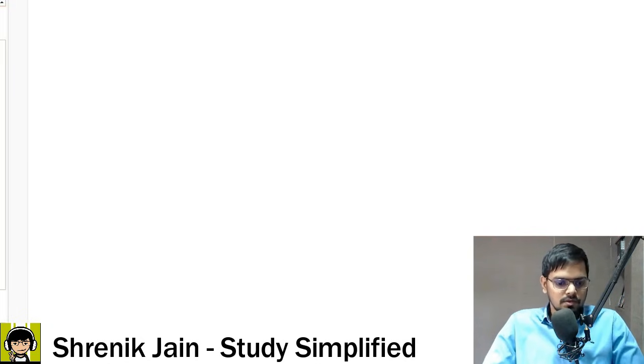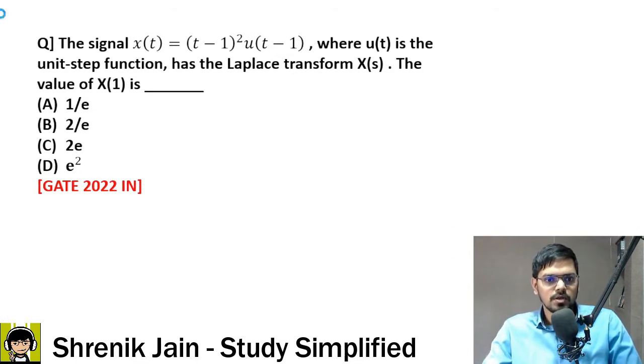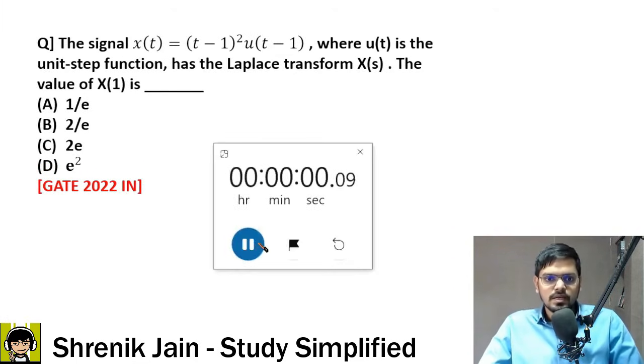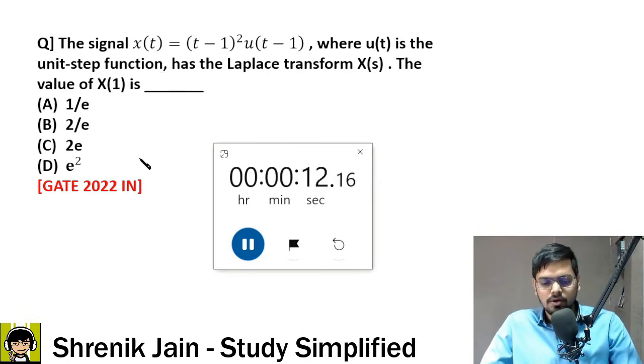Next question. Sir, all the questions seem a little bit lengthy. Not so much lengthy. Check it out. GATE 2022 question. The signal x of t that is equal to t minus 1 the whole square into u of t minus 1, where u of t is the unit step function, has the Laplace transform capital X of s. The value of X of 1 is dash, A, B, C or D. I will give you exactly 1 minute.